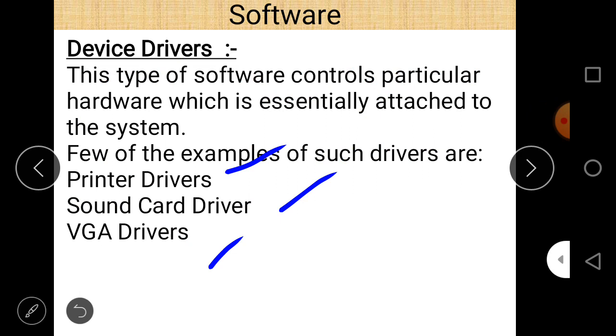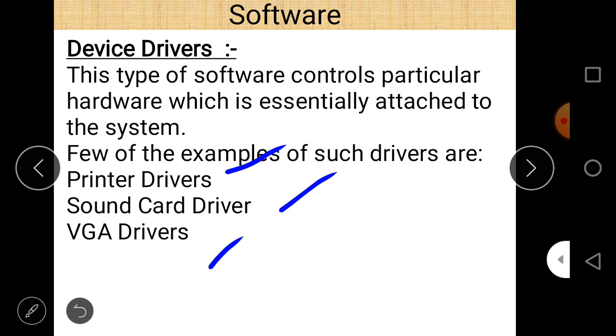So these are the device drivers, and the most common example, let us take the first one, printer driver. If you want to connect a printer to your computer system, then first of all make a proper connection of the printer to your computer system, and then the printer can only work if and only if the driver of that printer is installed in your computer system. If the driver is not installed, then the printer will not work at all.